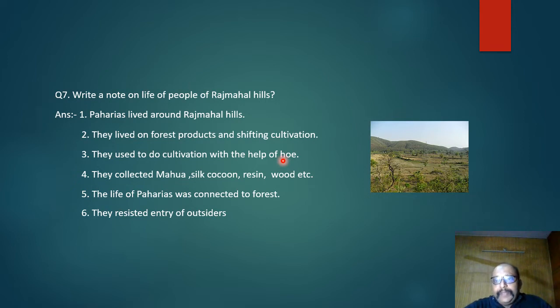कुदाली कर के आप समझ लीजिए, आप इसे फावड़ा समझ लीजिए, आप जिसको जो भी समझना चाहते हैं, मतलब they were not using a plough. Why? Because the terrain was different. Hilly area tha. A plough would not work. So they used to collect mahua, silk and all other things from it. What does this slide tell? That the life of Pahadiyas was totally dependent on forest, and they were very happy with their way of life.